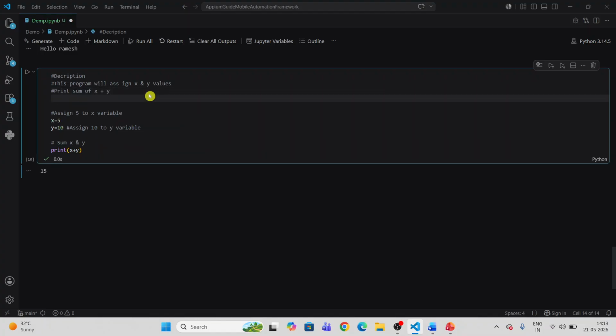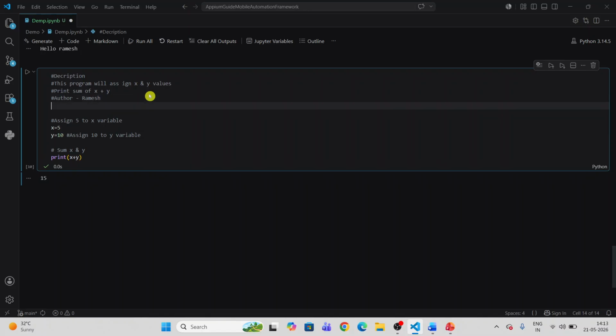I want to add one more thing. I say the author of this program is Ramesh. And I also have a date, but leave it. So here I am providing some information as a description. The first line is description. This program will assign x and y values, print the sum of x plus y, and the program is written by the author Ramesh.